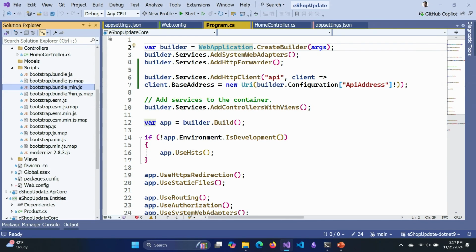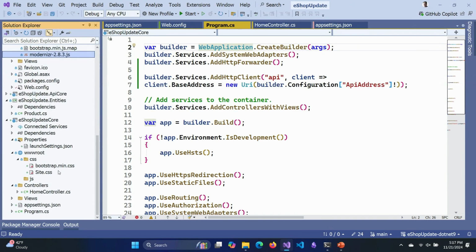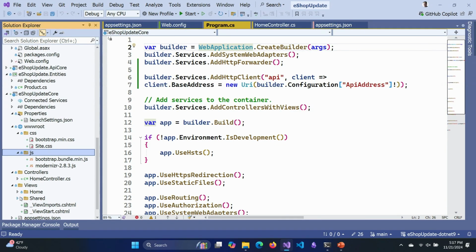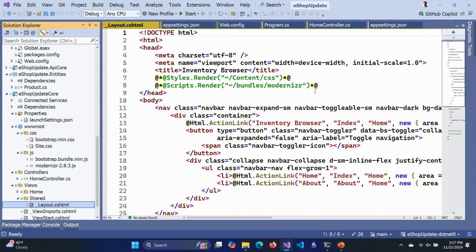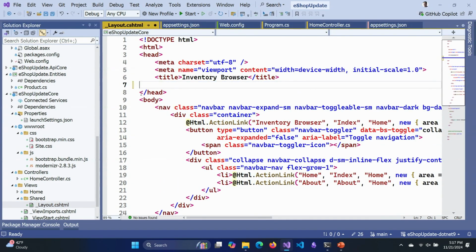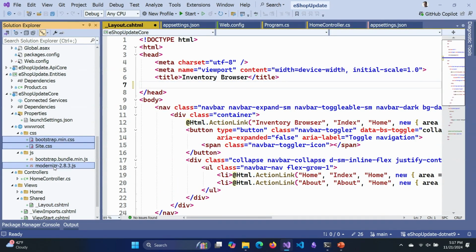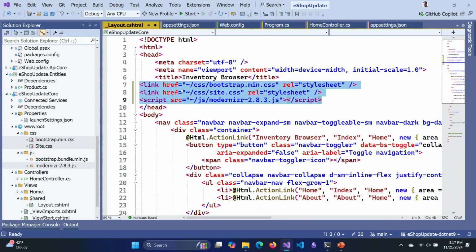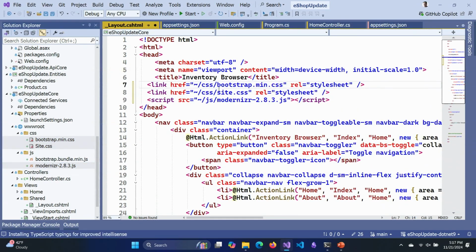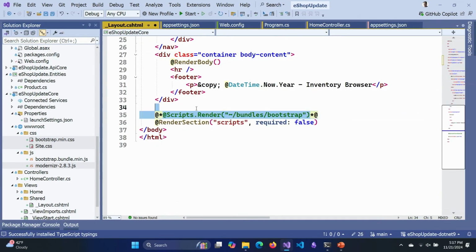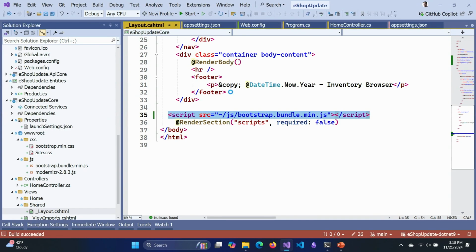I will grab the Bootstrap bundle as well as Modernizr, paste that in here, and let's update our layout so that it now uses those files. So I want these and the Modernizr. We'll just drag them all in, and it generates those references for me. So I'll just clean these up. I don't like that tilde. And I'll put the Bootstrap JavaScript right here. One more chance. Let's see how this goes.